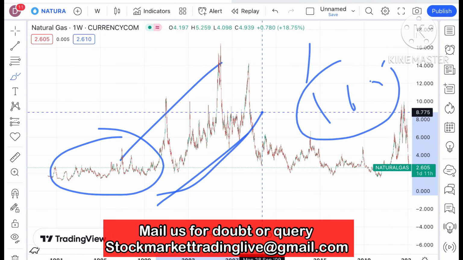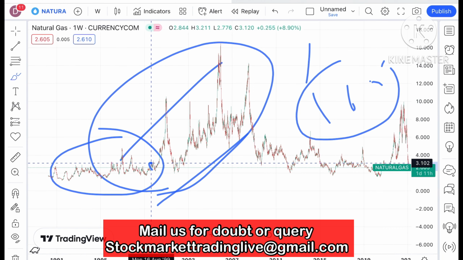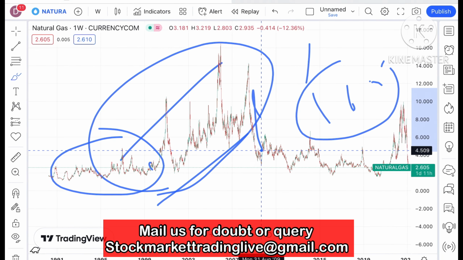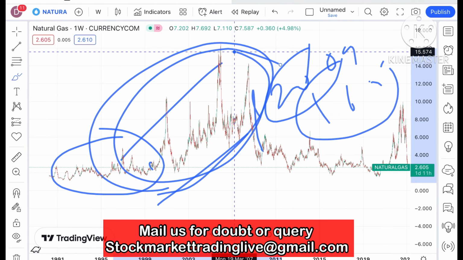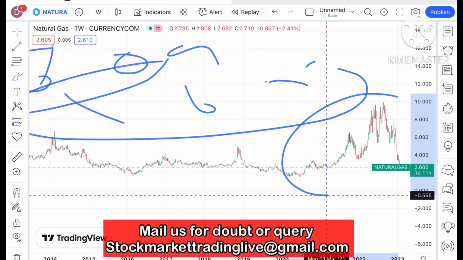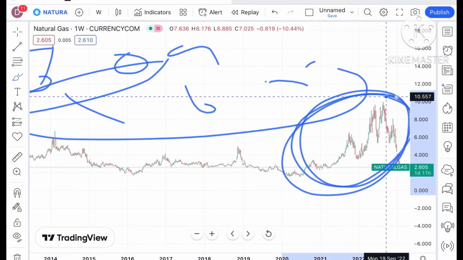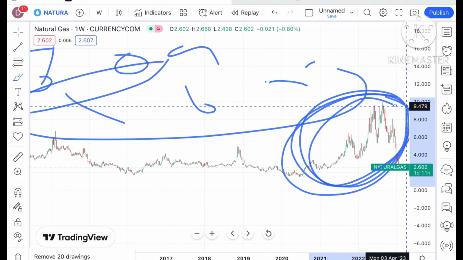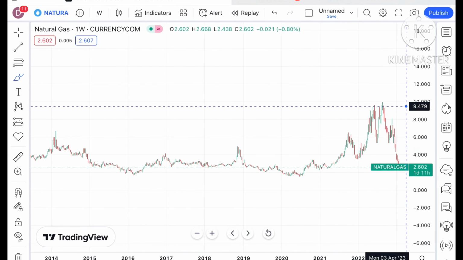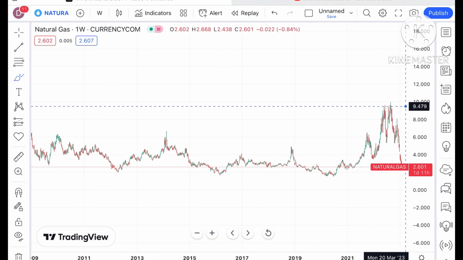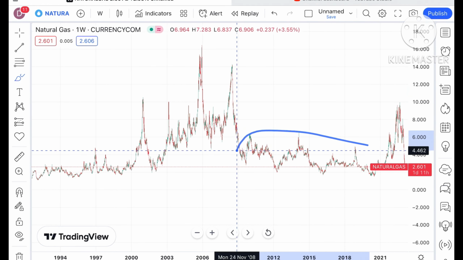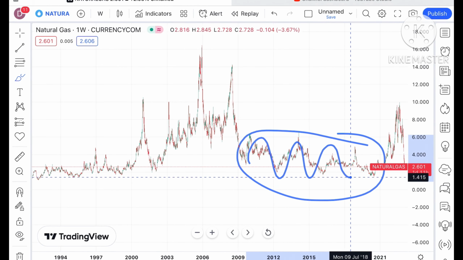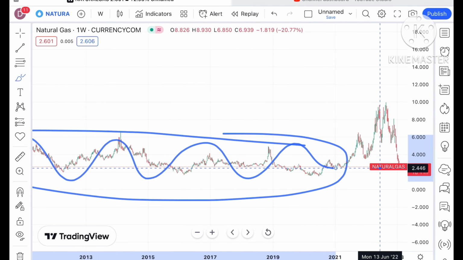Keep this in mind, we have seen huge volatility in the period of around 1999 to 2009. For 10 years there was huge volatility, and the price was very high in this particular period. Otherwise it was not moving for so long. And if you look at this particular trend, this was the range where the price of natural gas was moving for so long.